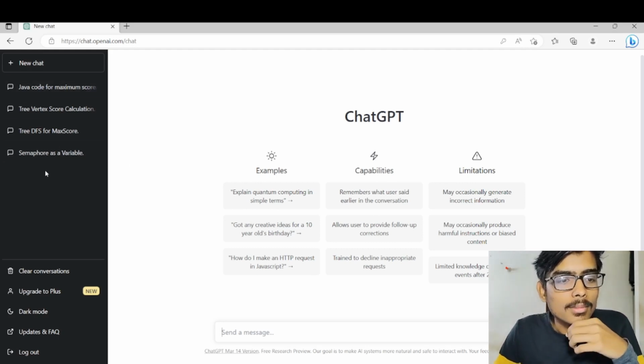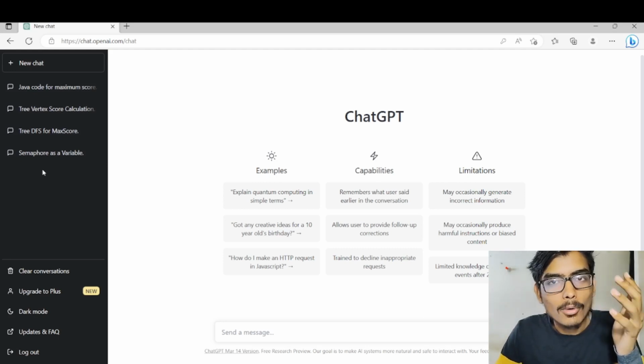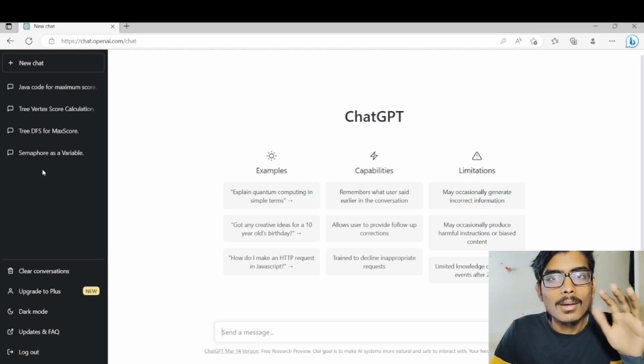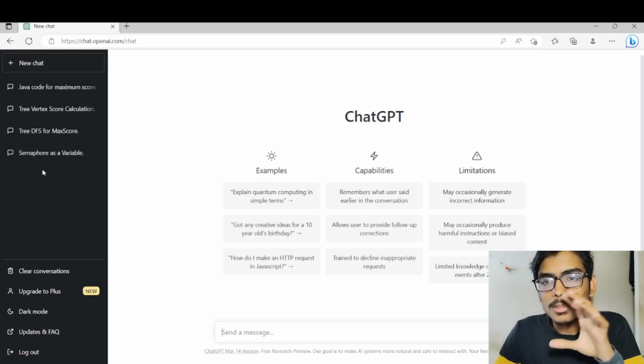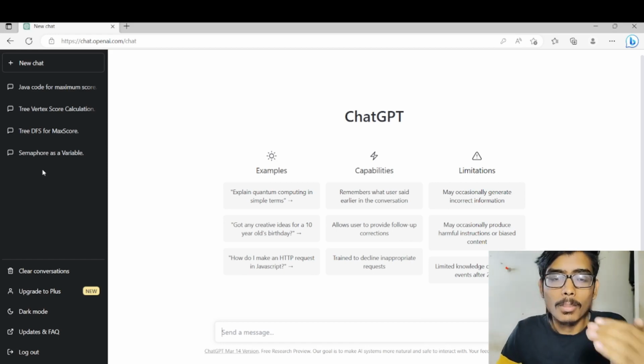Okay, so we have the different types of chats. I used this for checking a few of the coding questions that were asked previously, and I wanted to know how ChatGPT responds to that. According to me, the response was phenomenal. At least it gave some output, and the complete logic was commendable. ChatGPT gave its best, but the code was not completely running or compiling. If it got compiled, then it was getting a runtime error, and it was not able to solve that.